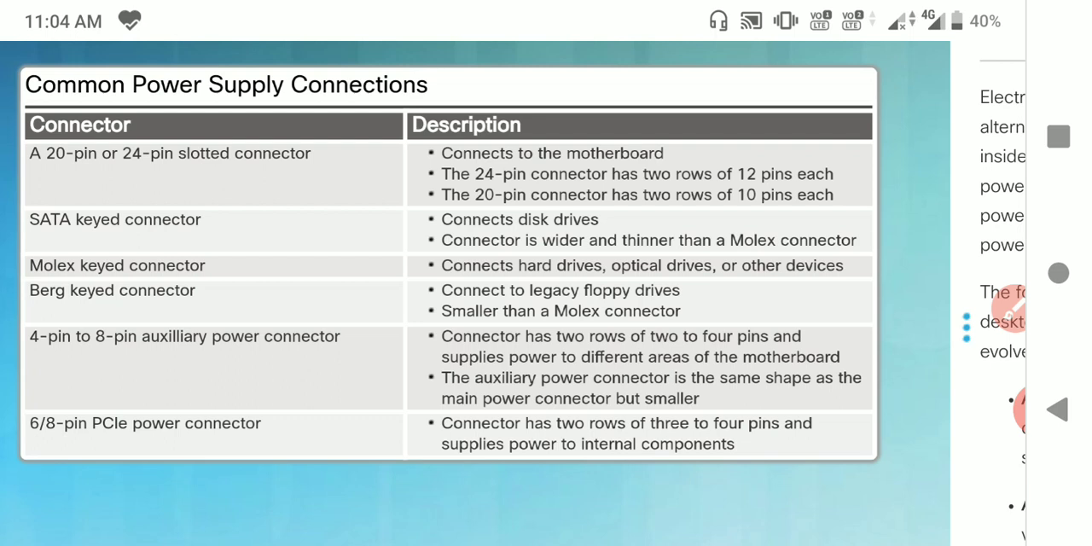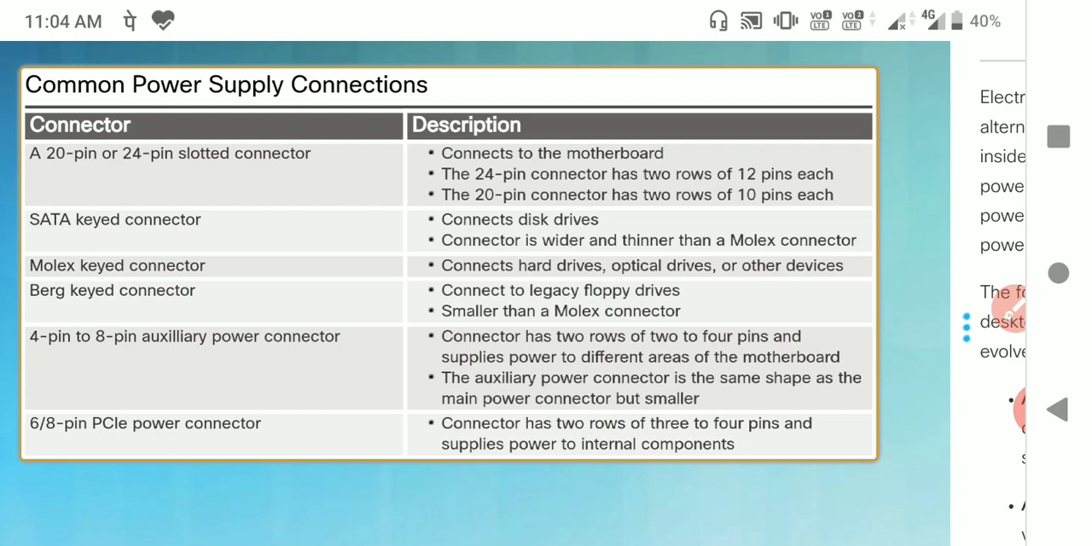If you are using hard drives, we connect the power with the help of a SATA cable, and the connector is wider and thinner than the Molex connector. The Molex keyed connector connects hard drives, optical drives and other devices. The third one is the Berg keyed connector. It is used to connect the legacy floppy disk, and it is smaller than the Molex connector.